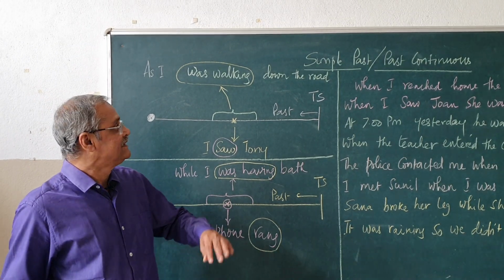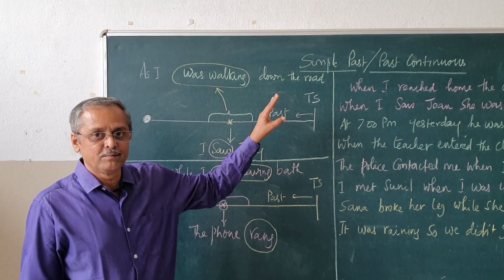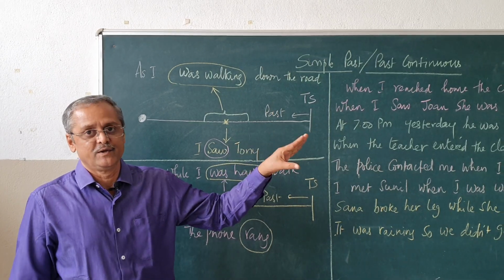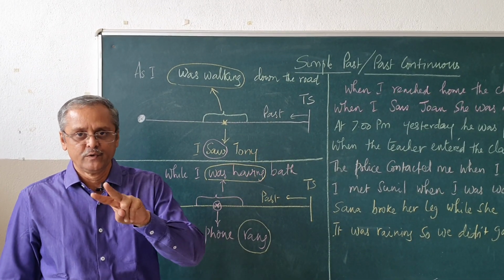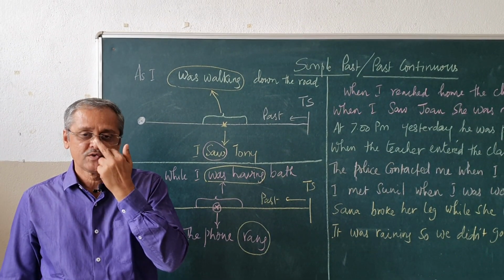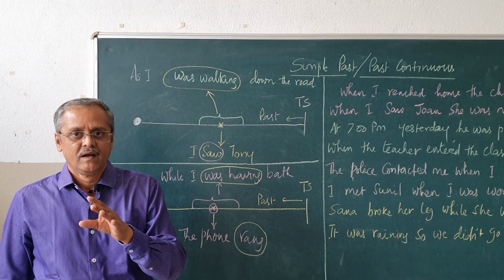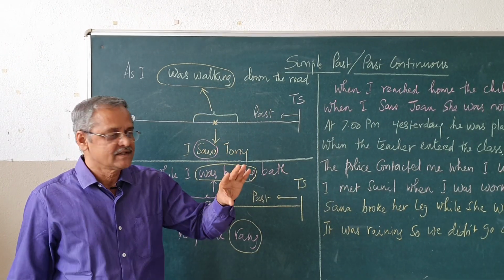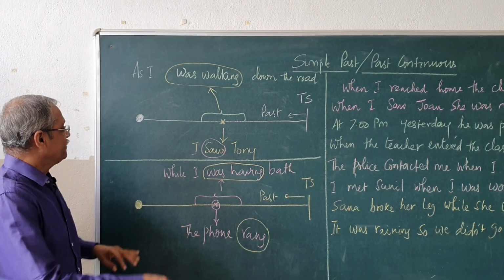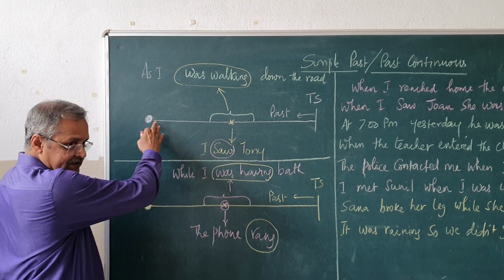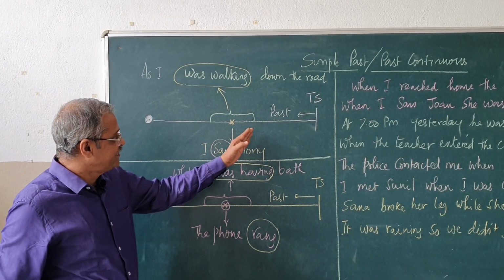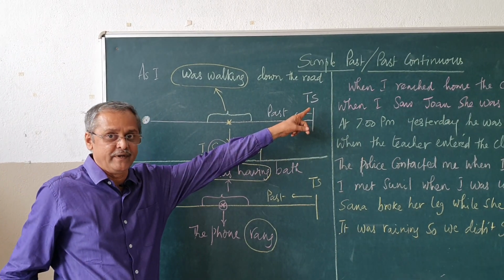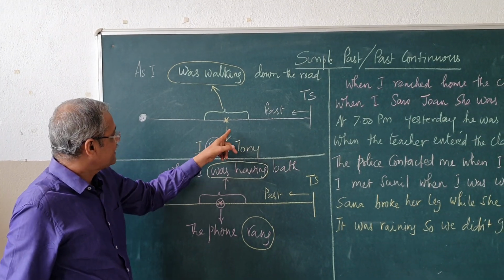In this video, we will see the use of simple past tense and past continuous tense. In the previous two videos, we saw the use of simple past tense. Here, we will see simple past tense as well as past continuous tense. So, see this diagram here. Here the past starts and past continues. This is the time of speaking, and in the past what happened?